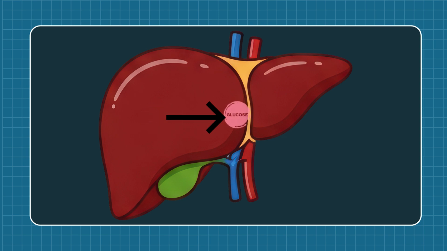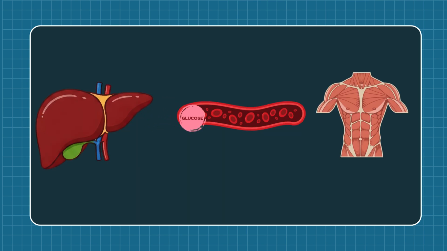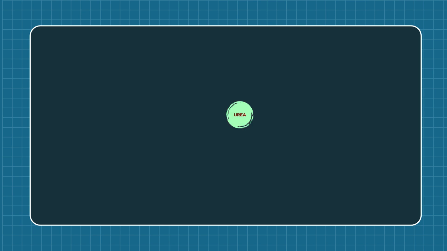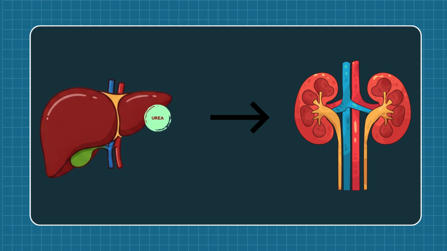The pyruvate generated is then used in gluconeogenesis to produce glucose. The glucose formed in the liver is released into the bloodstream and transported back to the muscle, providing an important energy source during fasting or exercise. Meanwhile, the nitrogen removed from alanine is converted into urea in the liver. Urea travels through the blood to the kidneys, where it is excreted in the urine, safely removing waste nitrogen from the body.